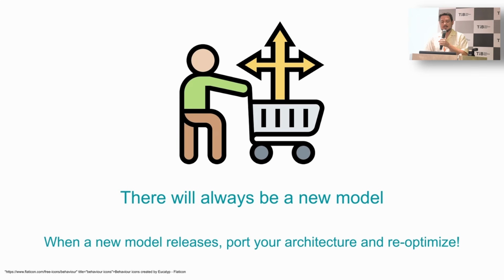So the big takeaway for this part is that there's always going to be a new model, especially now at the rate they're coming out. The idea that we have to change our entire system every time we upgrade the model is completely unacceptable. With this new system, when a new model releases, you just port your architecture to re-optimize. It then re-optimizes for that specific model, so we can very rapidly iterate and try new models as they come out and see which one evaluates best. Of course, always just evaluating towards our Bolden data set.